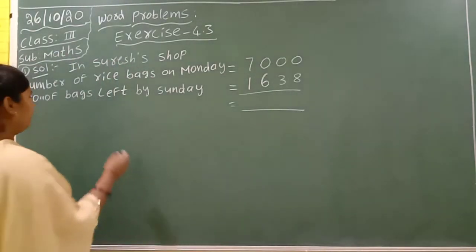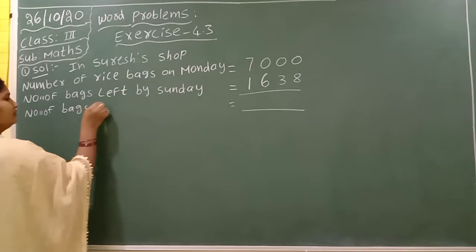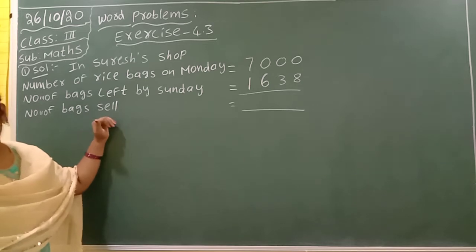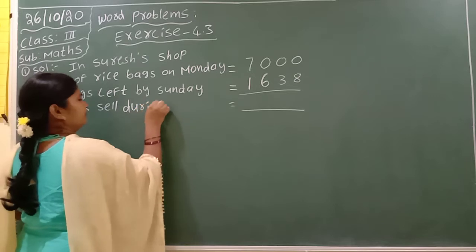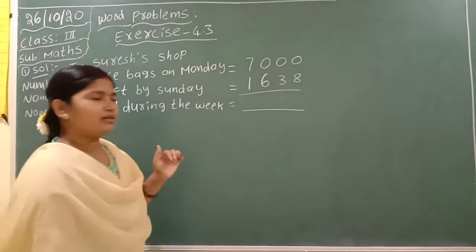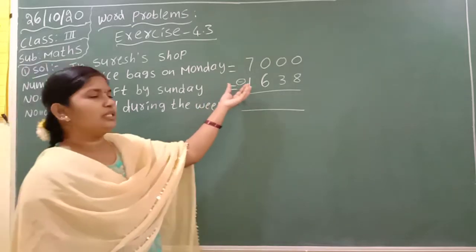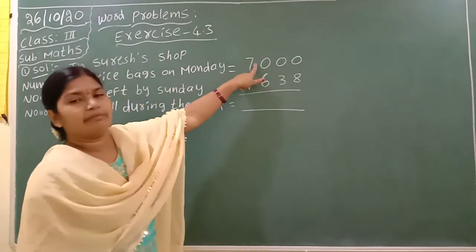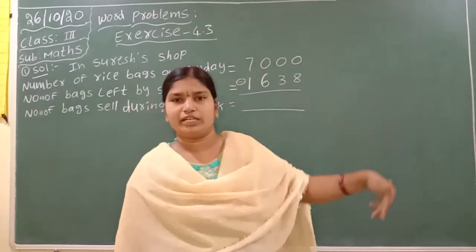Okay, last step. Number of bags sold during the week. They are asking how many bags are sold, so you have to do the subtraction. That is big number minus small number. Number to number you must leave a finger gap in your notebook also. Why? Because then we can easily understand the problem and easily do the answer.